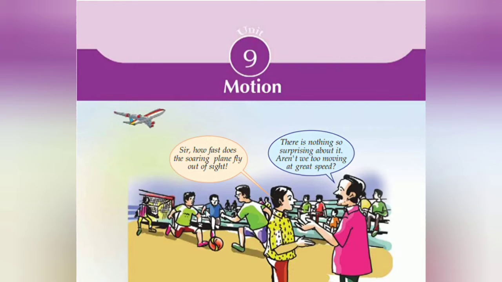See what is seeing, what is saying. Sir, how fast does the soaring plane fly out of sight? There is nothing so surprising about it. Aren't we two moving at great speed? What is the boy saying to that man? He is saying how fast the plane is flying. അല്ലേ ഒരു aeroplane എത്ര fast ആയിട്ടാണ് പറക്കുന്നത്. അപ്പോൾ that man is saying that we are also moving like that, because as the earth is revolving, we are also revolving around the earth.